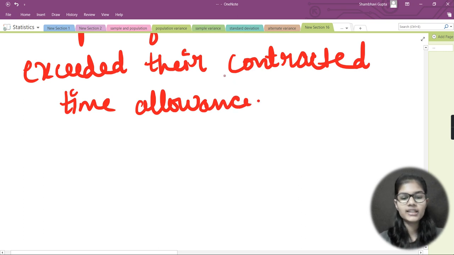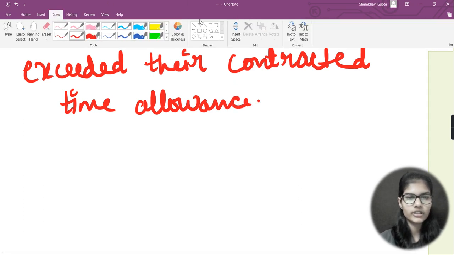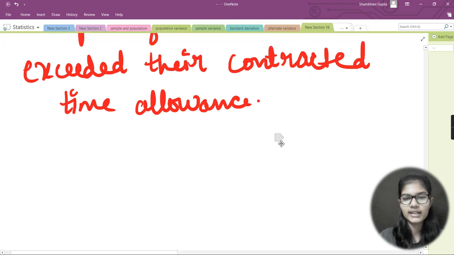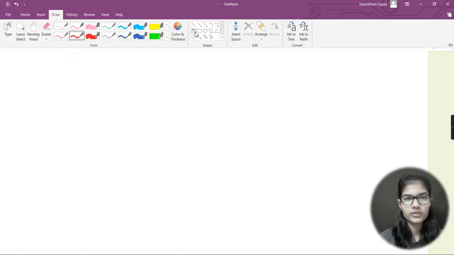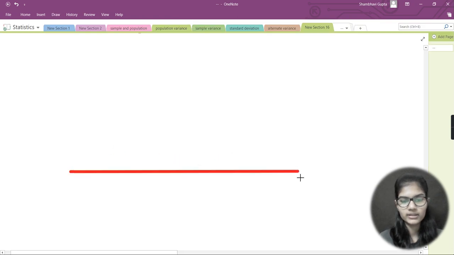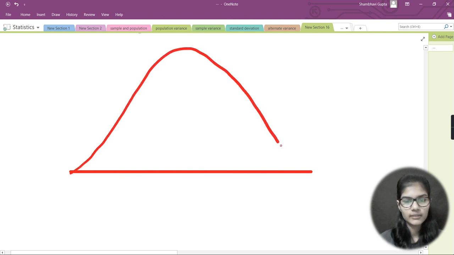Now, if I want to make the graph for the same thing, you all basically know very clearly how we make the graph. I would show that once more and make that graph here. So, a straight line, and then I need to make this bell shaped. Now here I would give some points.